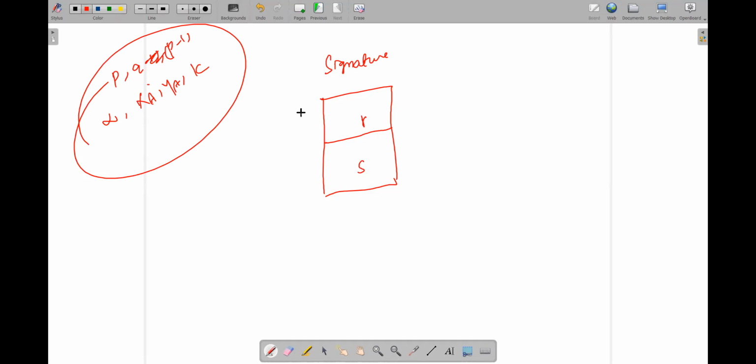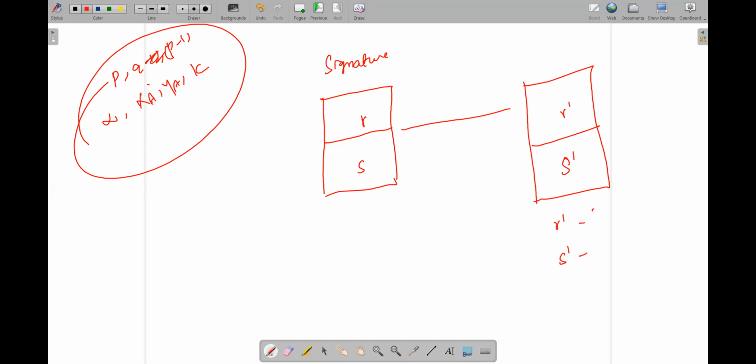Based on these parameters, we apply the formulas and get the two signature components, R and S. These two are transferred to the receiver, who receives them as R dash and S dash, the received versions.